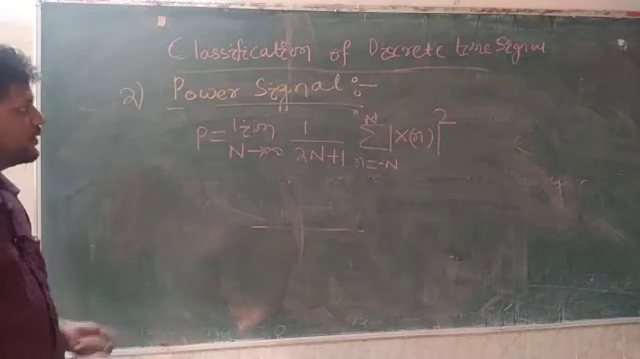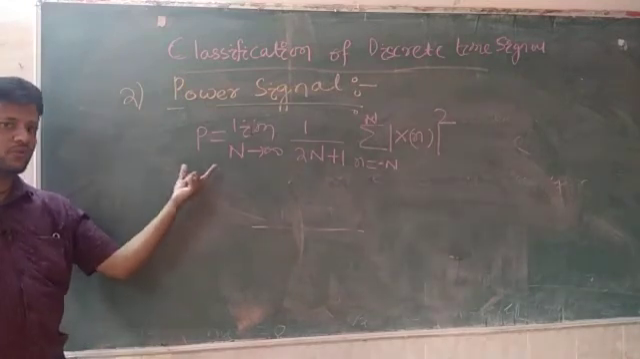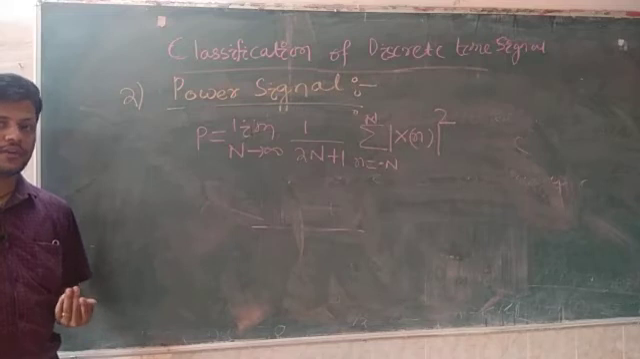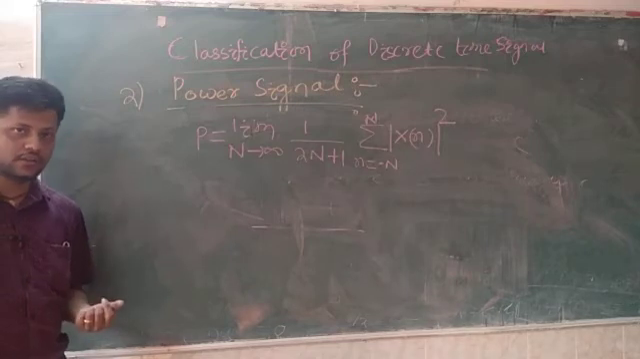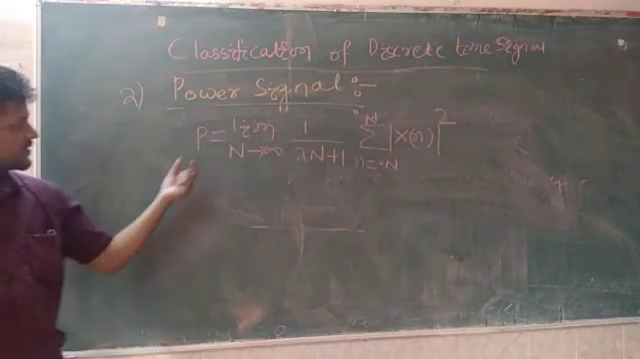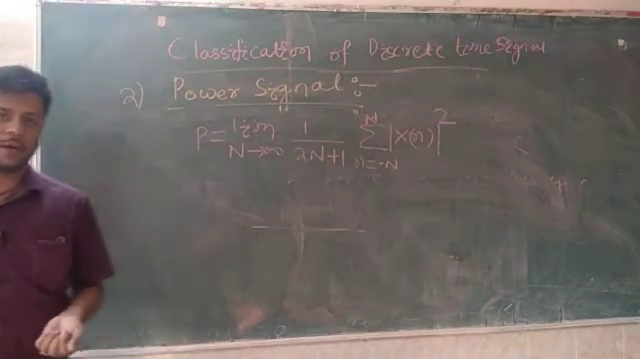So now just remember these 2 formulae, so that we will find how to calculate them for a discrete time signal. If they give you a discrete time signal, then how to find the energy and power of the signal.